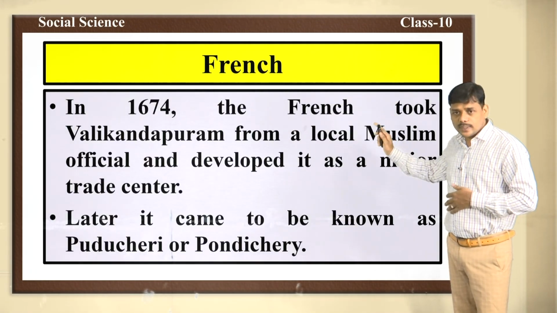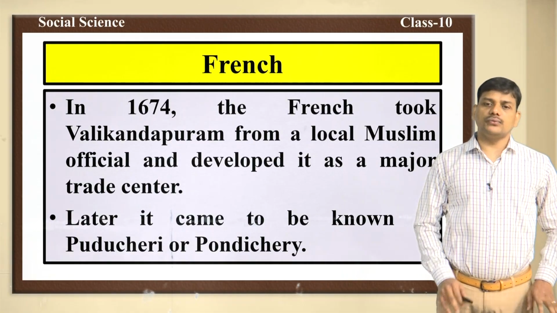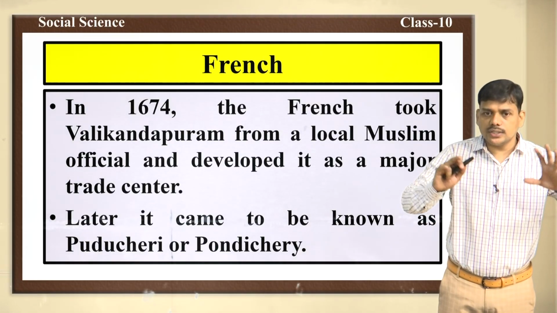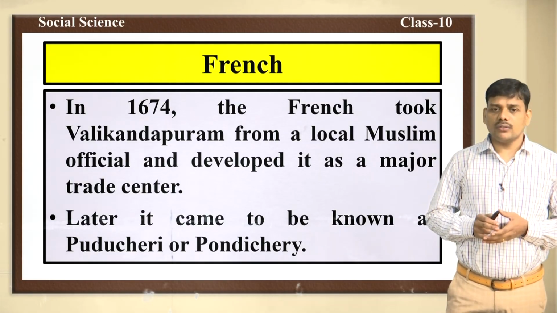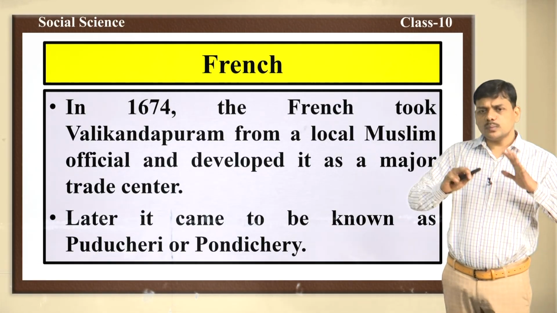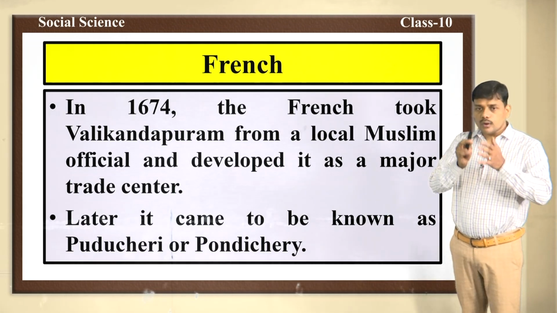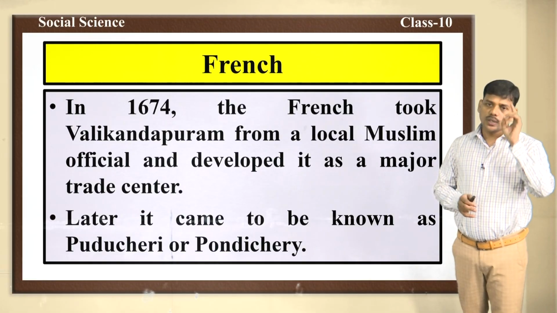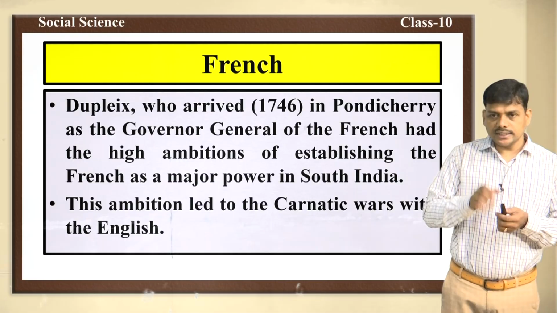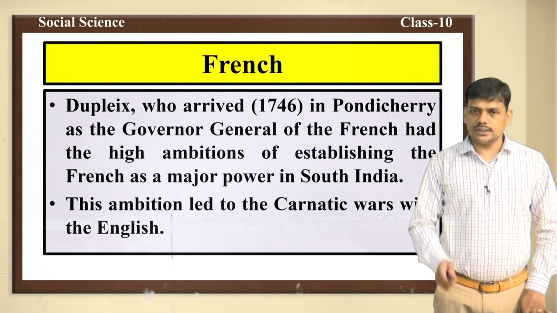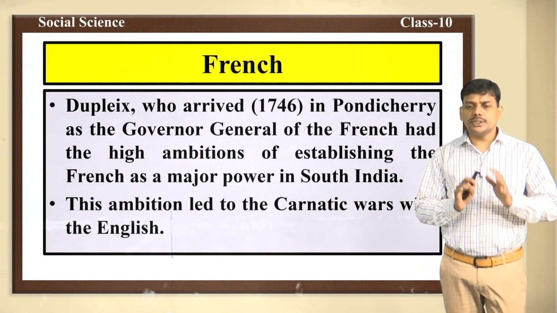In the year 1674, the French took Valikondapuram from a local Muslim official and developed it as a major trade center. Valikondapuram became a major trade center of the French, and later it came to be known as Puducherry or Pondicherry. Here Dupleix came to India in 1746 as the Governor General of the French, and he was a very ambitious person.